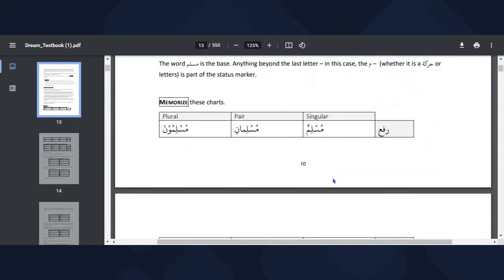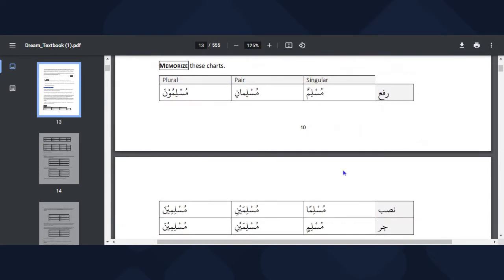Now we have to memorize this chart. Muslimun, Musliman, Muslimin, Muslimani, Muslimaini, Muslimaini, Muslimuna, Muslimina, Muslimina. And what is very, very important here is that we can't just memorize the chart, but we should memorize it in a way that it will be more explanatory to us. What I mean by that is that if we say Muslimun, you must know that Muslimun is used for a singular Muslim. It's used for a one person Muslim that did something, that is a doer of an action.